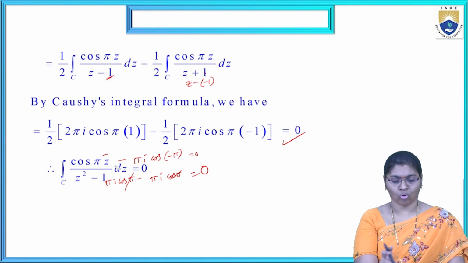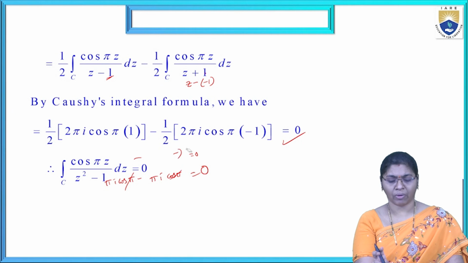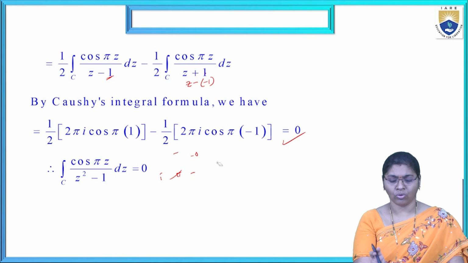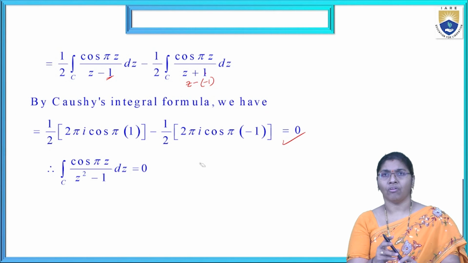So the total solution is: the integral of cos pi z by z square minus 1 dz equals 0. This is the final solution.